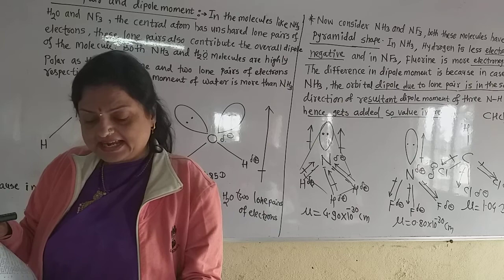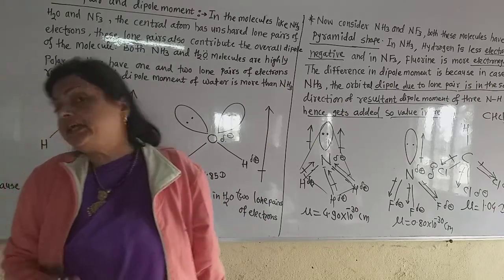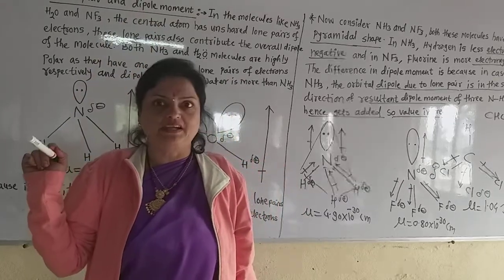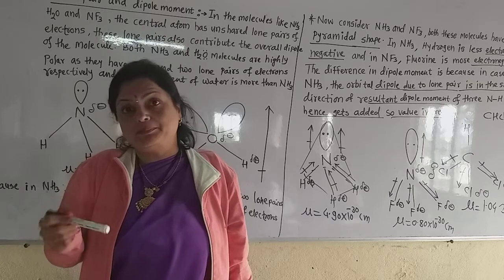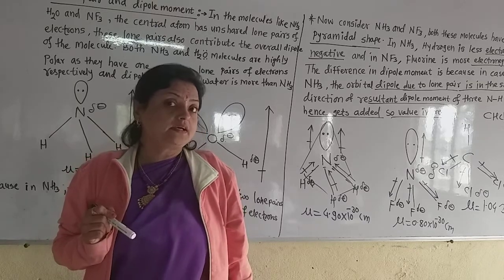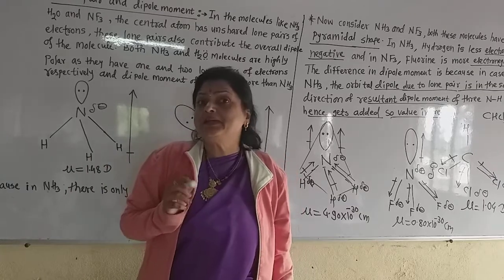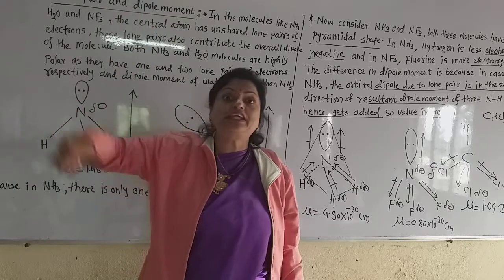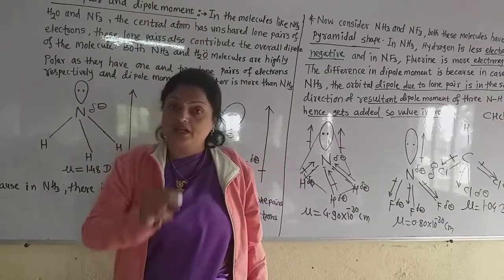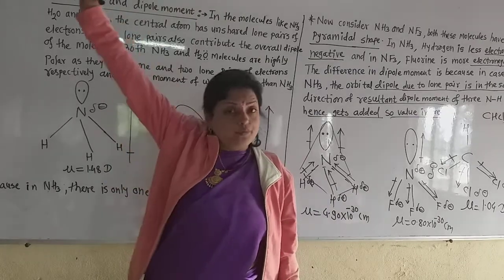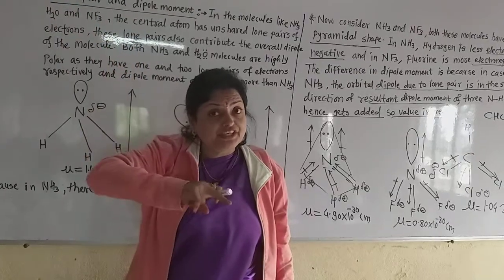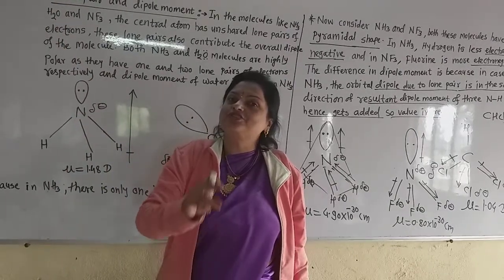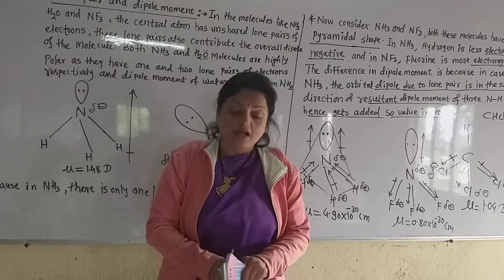The other case is their outer electronic configuration. If there is a d orbital in the outer shell, then there is the screening effect. We will see the screening effect in chapter number 7, but now I tell you in short what the screening effect is. Screening means a curtain. So if there are d orbitals, there are so many electrons, 14 electrons in the d orbital. So the attraction between the nucleus and the outermost shell electrons becomes very less, and due to that such compounds act as covalent compounds, though they are ionic compounds.